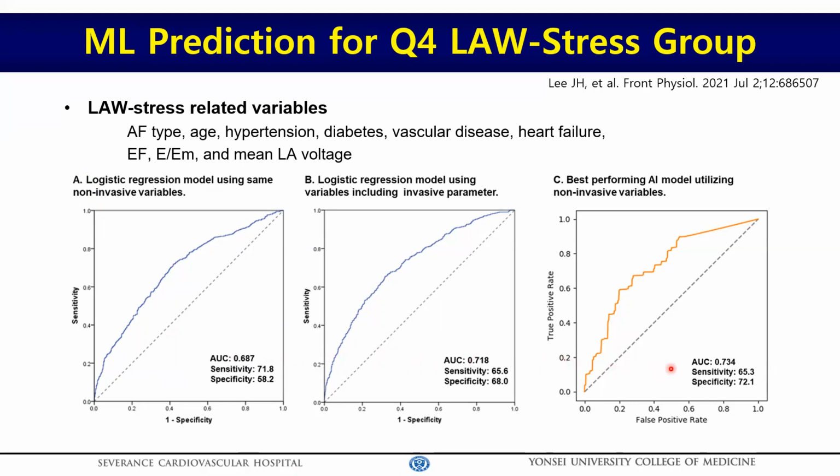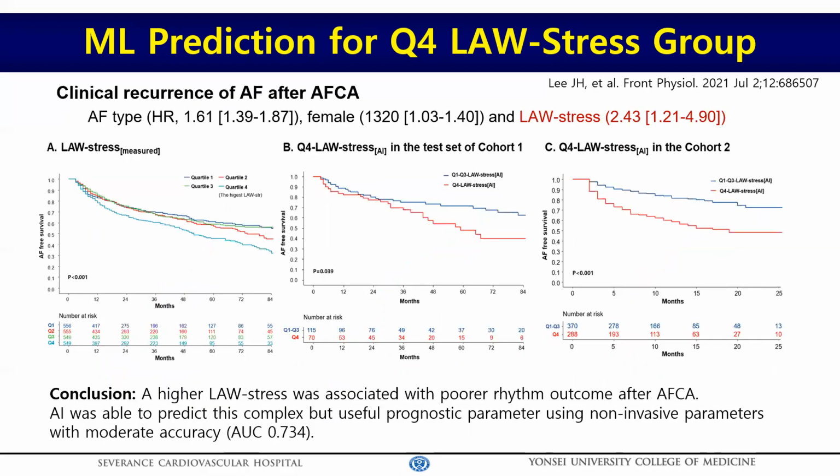By the machine learning model with no invasive variable and no wall thickness, AUC for wall stress prediction was 0.73. As we expected, AF recurrence was significantly higher in the LA wall stress group, and it was reproducible in the machine learning model without invasive parameters.